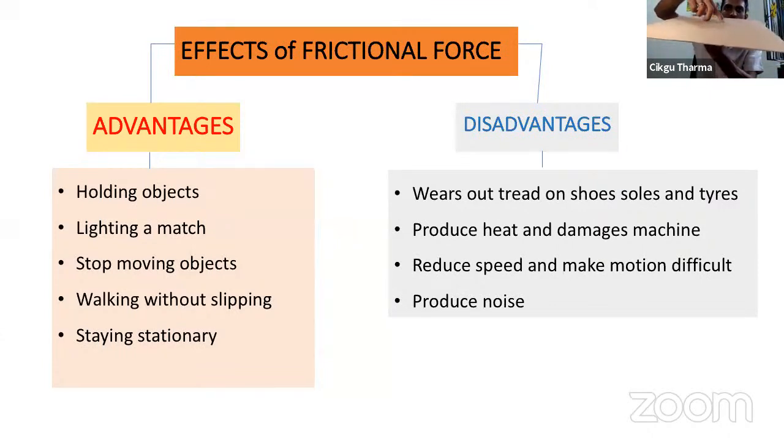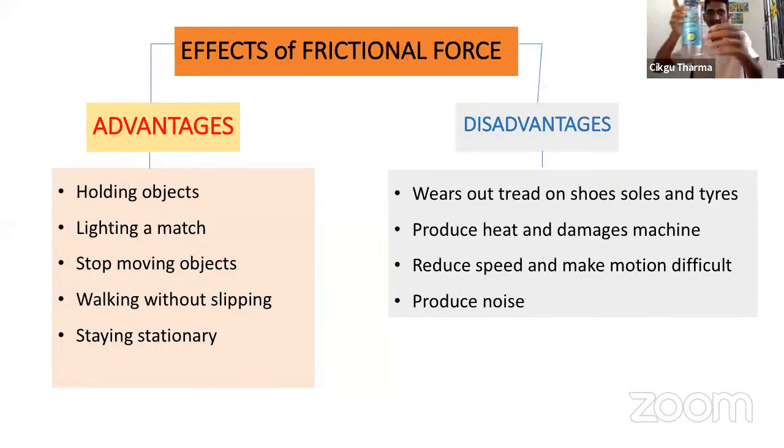What happens if it doesn't stop here? It starts to move like that. What happened to your leg? You slip. Why does the leg stop here? Because there's a frictional force between the leg and the floor. If there's no frictional force, your leg will keep on moving and you will fall each time you're walking. All right. And next one, staying stationary.